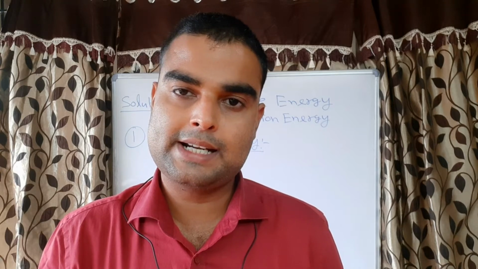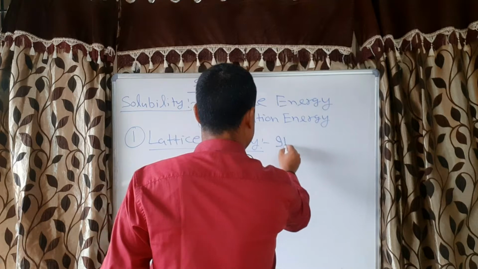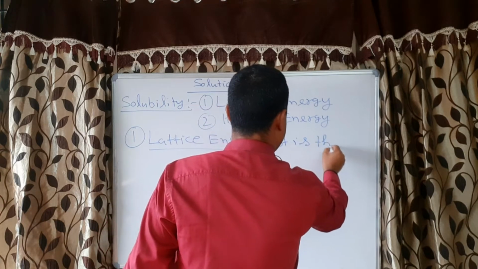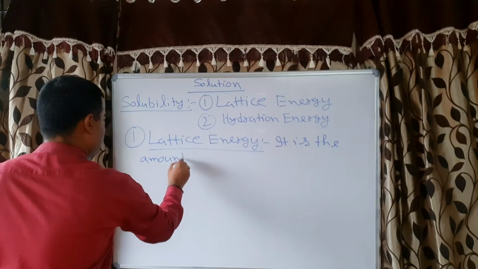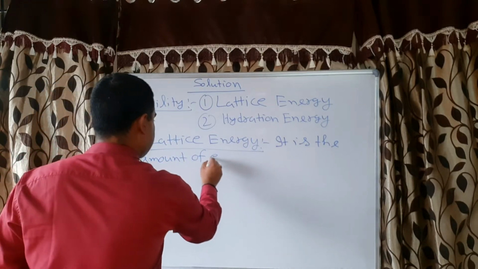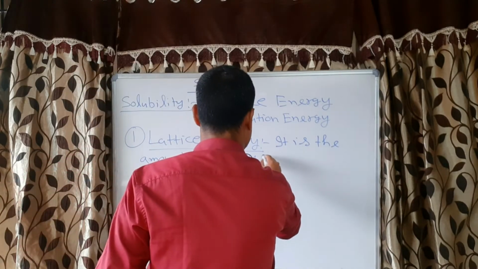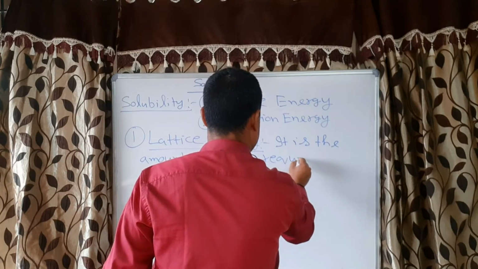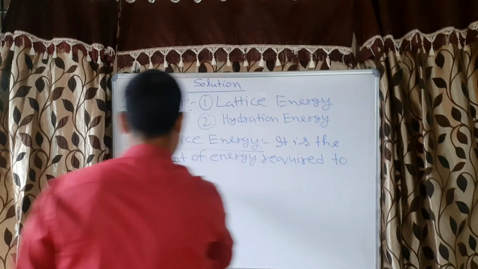That is called lattice energy. So, it is the amount of energy required to dissociate